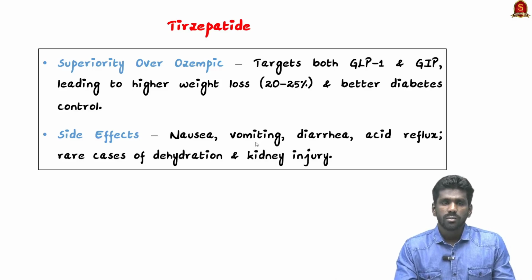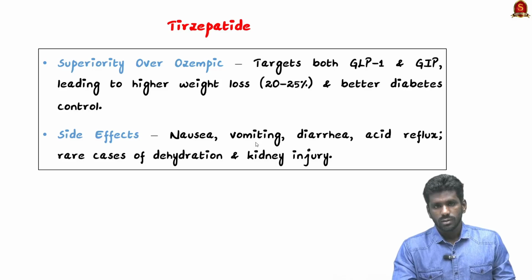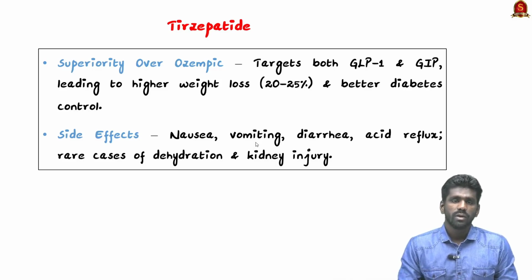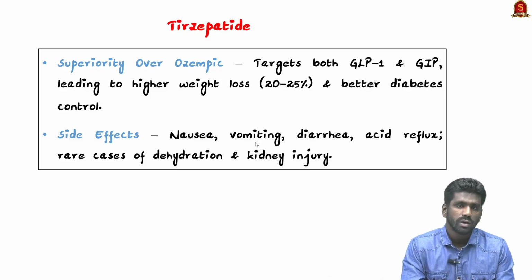This Tirzepatide is superior to the Ozempic drug. This Ozempic drug is also a diabetes drug which targets only GLP-1, but this Tirzepatide is superior to this earlier Ozempic drug and it targets two hormones. So this makes Tirzepatide very effective in lowering the blood sugar level and also promoting weight loss.